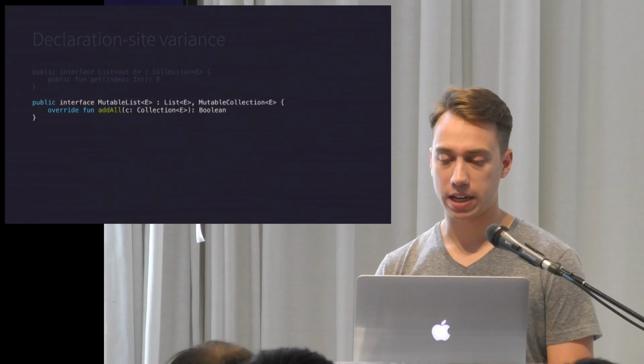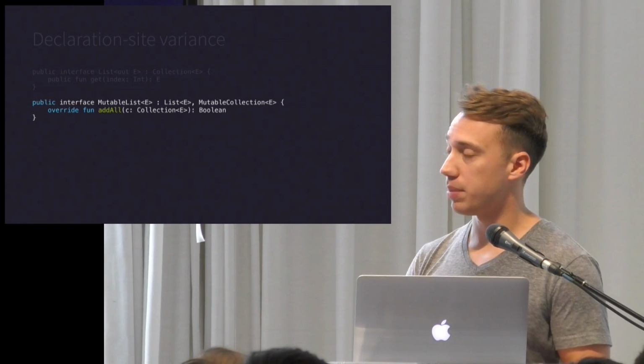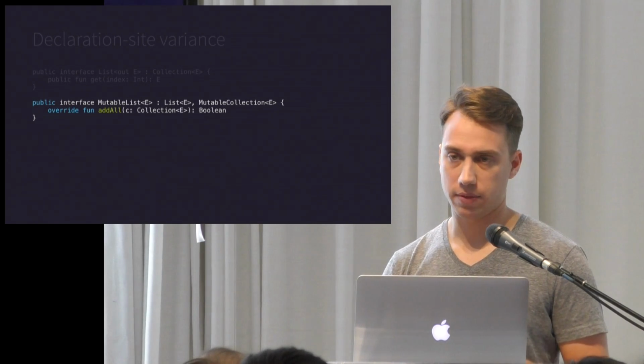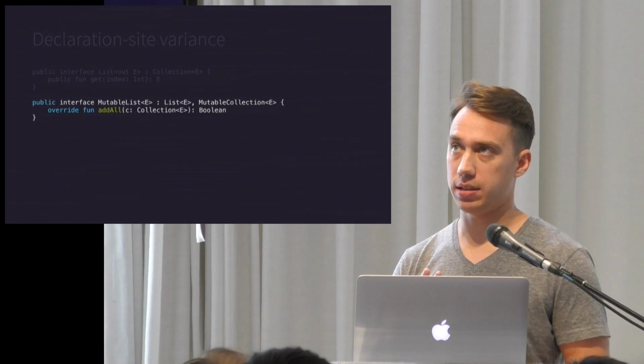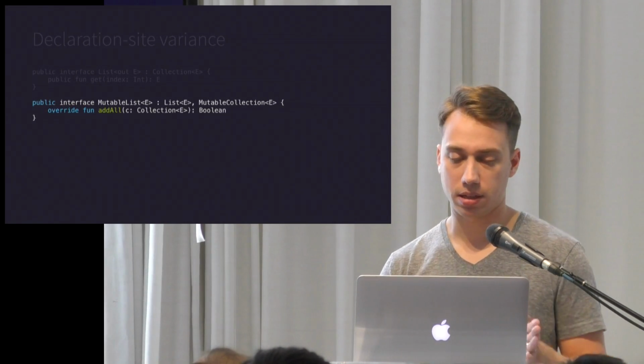So now we have an immutable type and a mutable type of collection, and the variance is much easier to understand because it's in the declaration.